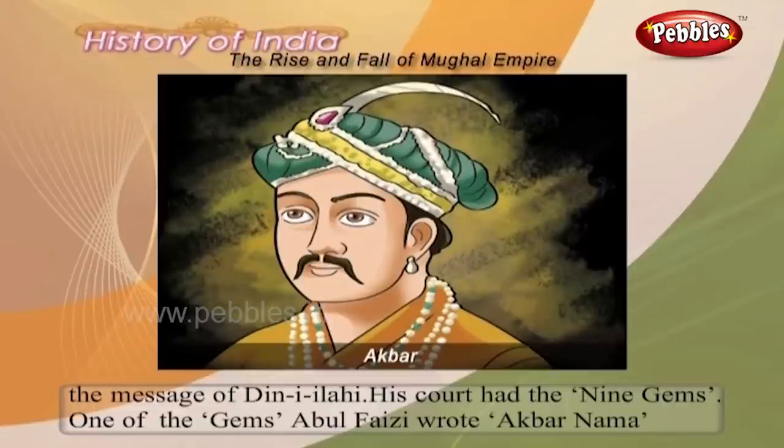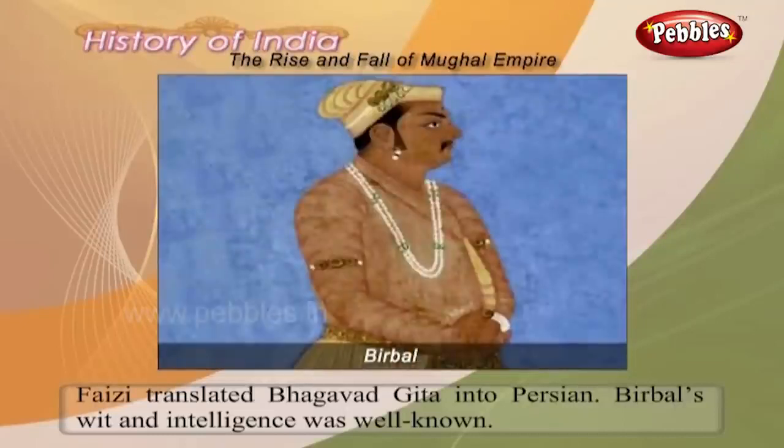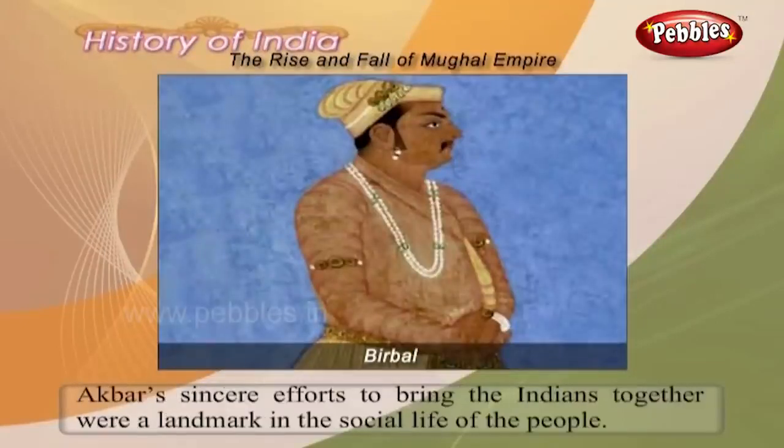His court had the 9 gems. One of the gems, Abul Fazi, wrote Akbar Nama. Faizi translated Bhagavad Gita into the Persian language. Birbal's wit and intelligence was well known. Akbar's sincere efforts to bring the Indians together were a landmark in the social life of the people.